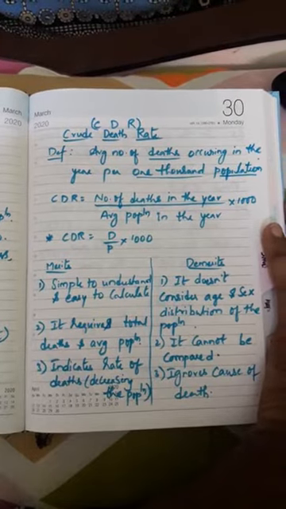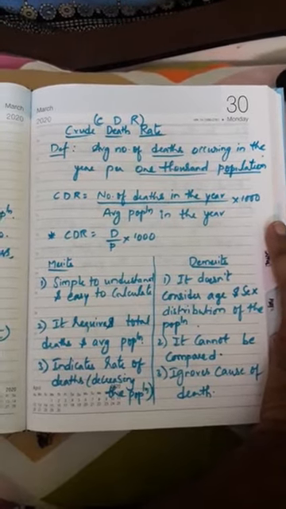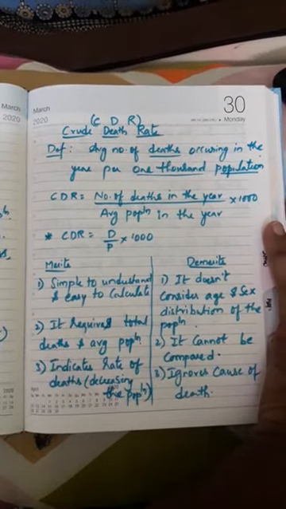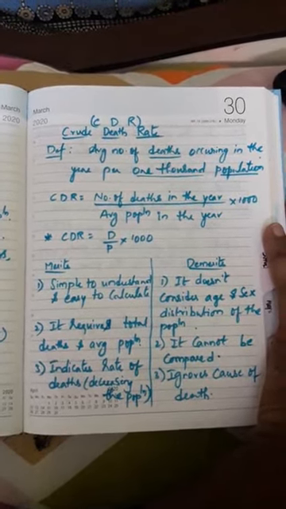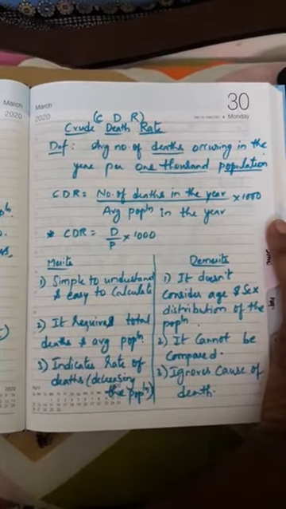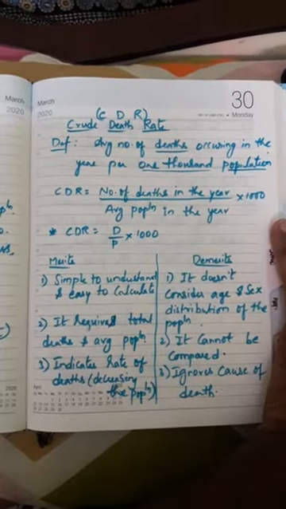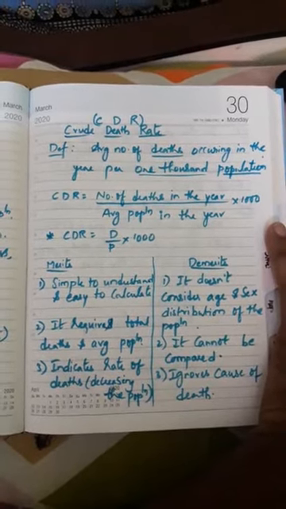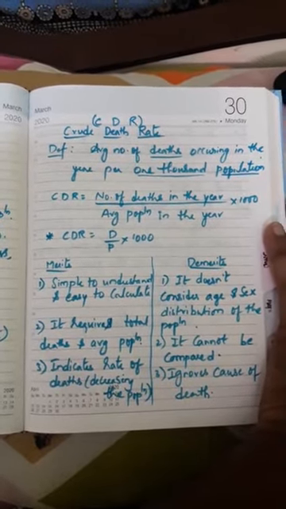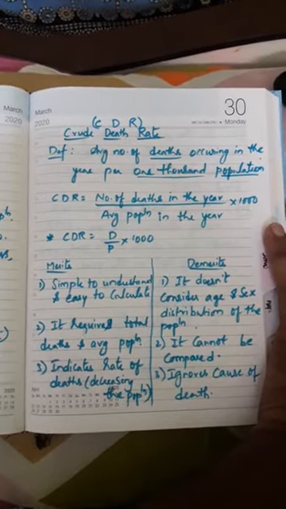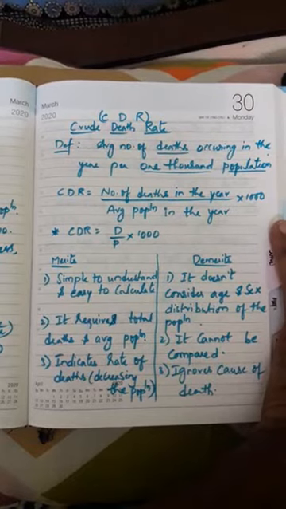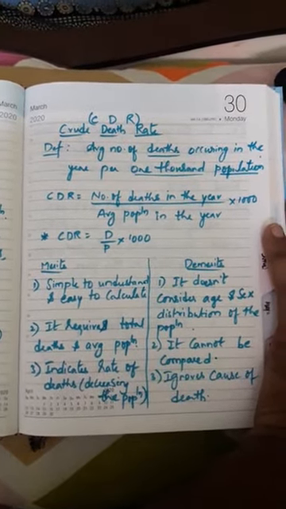Just compare both the formula and the concept. There CBR, total number of births occurring in a year divided by total population in the year, multiplied by 1000. Here in CDR, number of deaths occurring in a year divided by total population in the year, multiplied by 1000. Only one word you have replaced, that is deaths in place of births. So crude means overall, all together will be considered, right? So this is CDR.